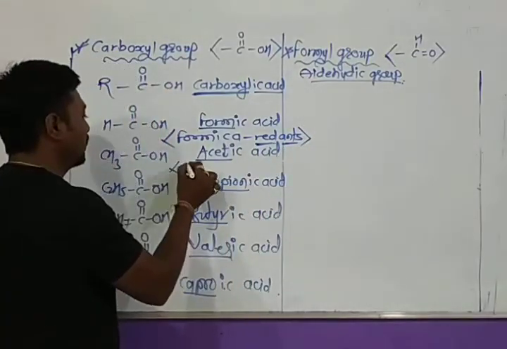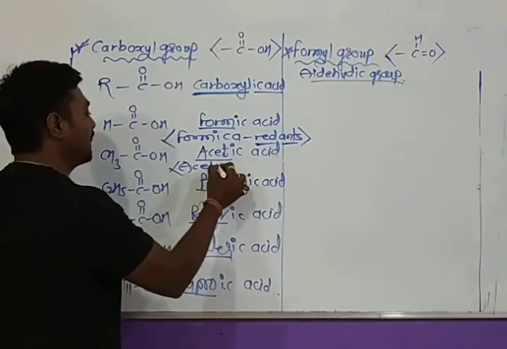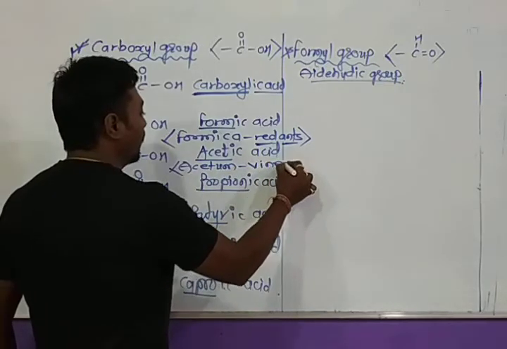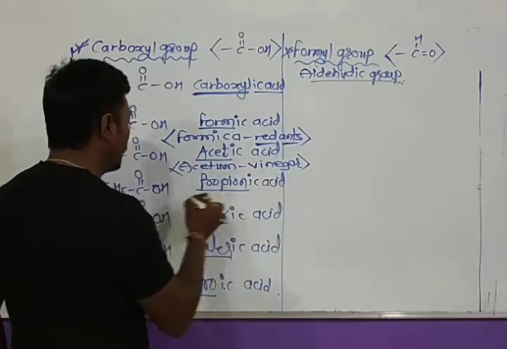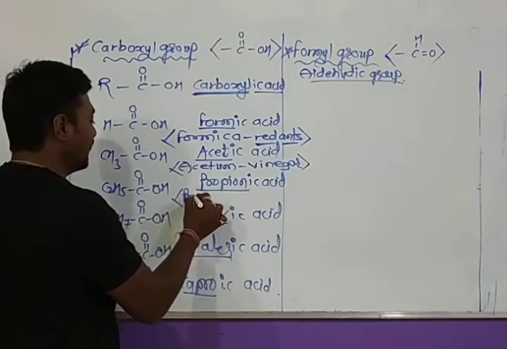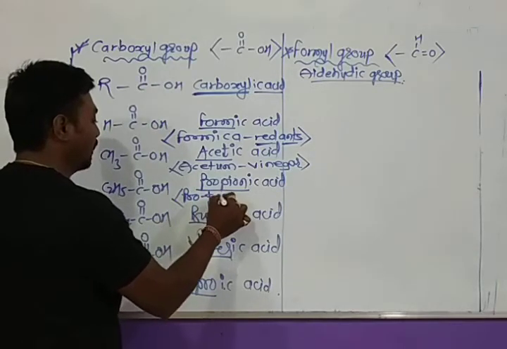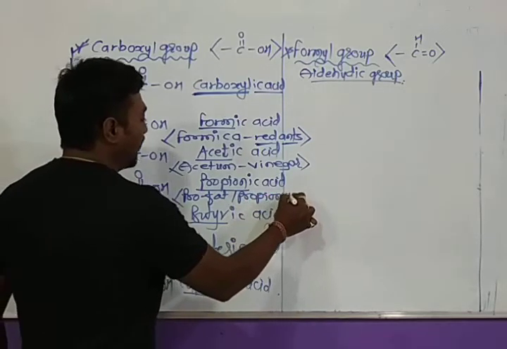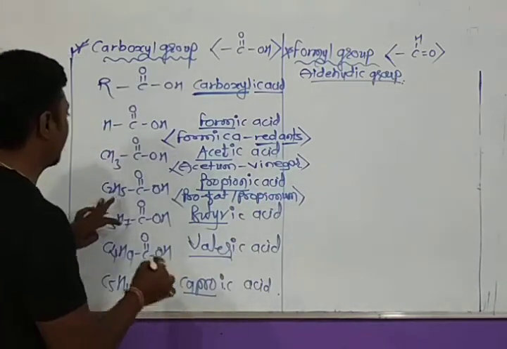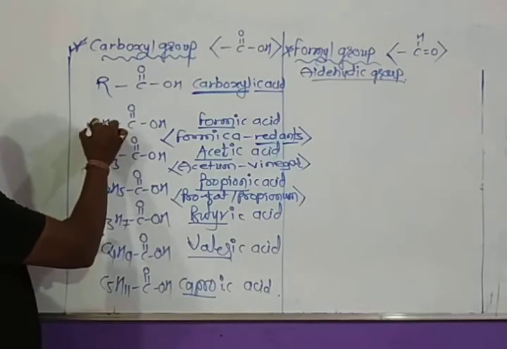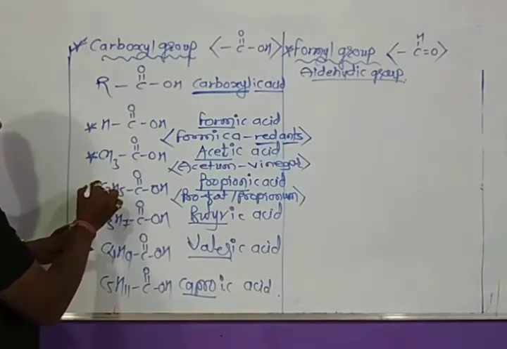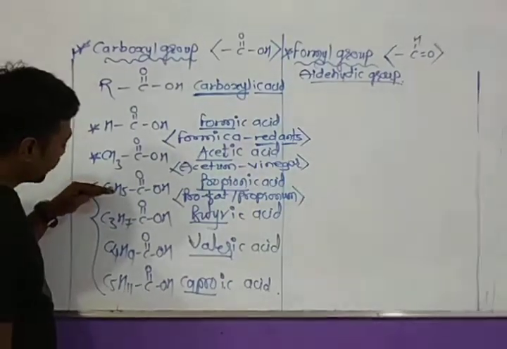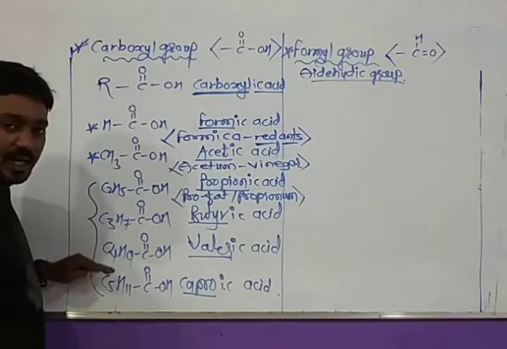Okay. The next compound takes its name from acetum, that is vinegar. The third carboxylic acid takes its name from propionum, that is, it is the first fatty acid of this series. These two acids dissolve properly in water. These acids are insoluble in water, and therefore these acids are fatty acids.